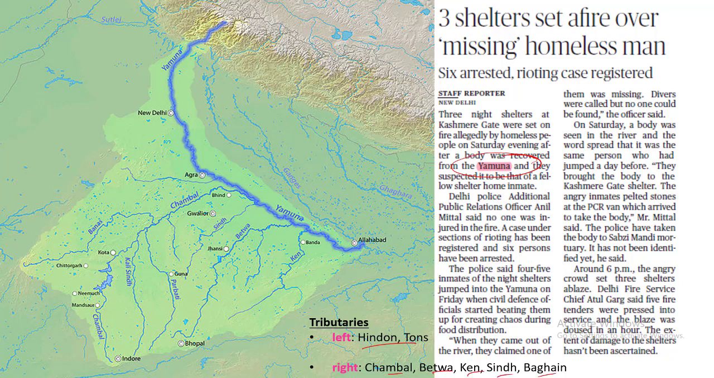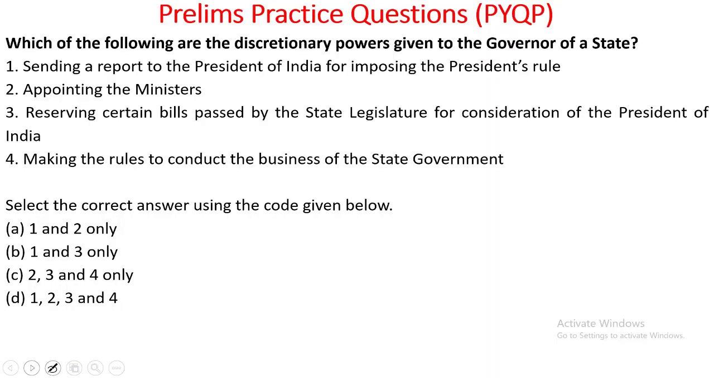Now let's look into the next practice question. Which of the following are the discretionary powers given to the governor of a state? Sending a report to the President of India for imposing the President's rule. Yes, this is right. Appointing the ministers. No. Reserving certain bills passed by the state legislature for consideration of the President of India. Yes. Making the rules to conduct the business of the state government. No. So the answer to this is 1 and 3 only.